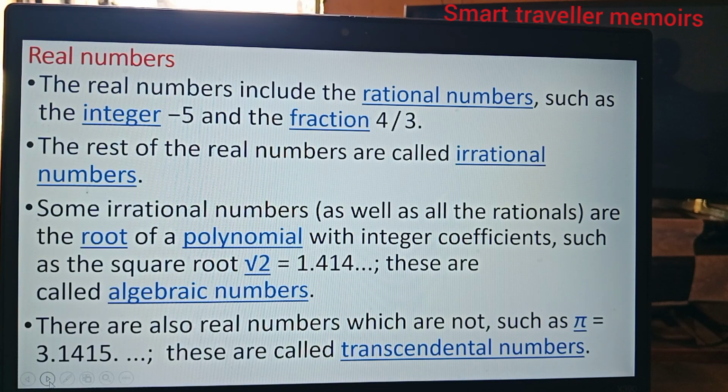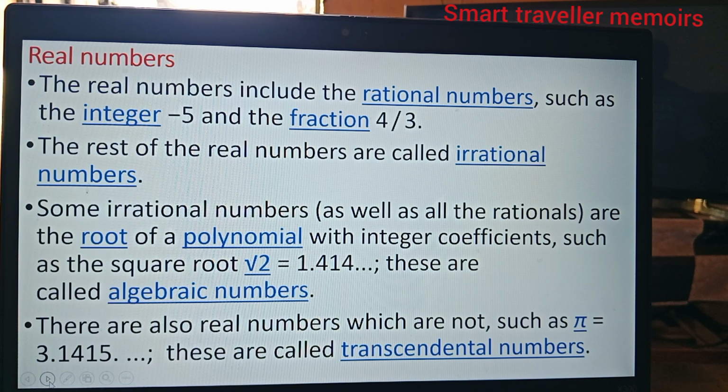Real numbers, because we also have other numbers known as imaginary numbers. The real numbers include the rational numbers, such as the integers, -5, and the fraction 4/3.